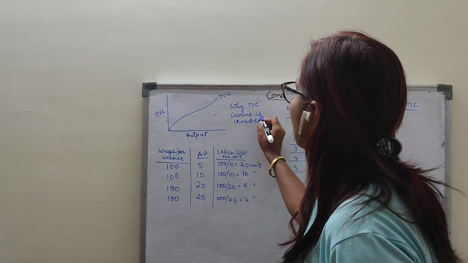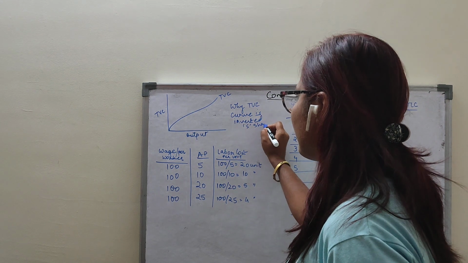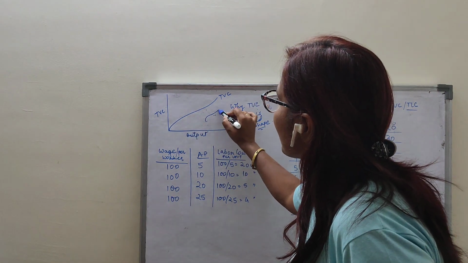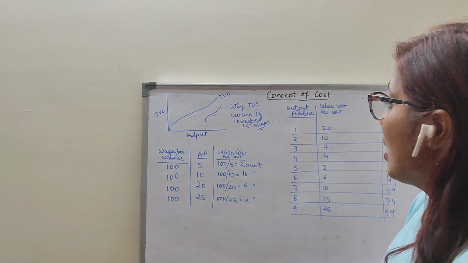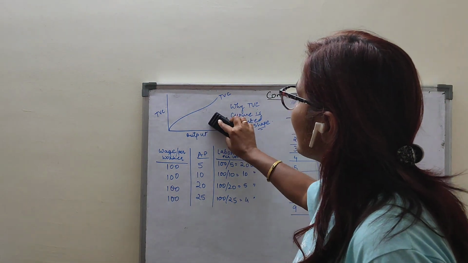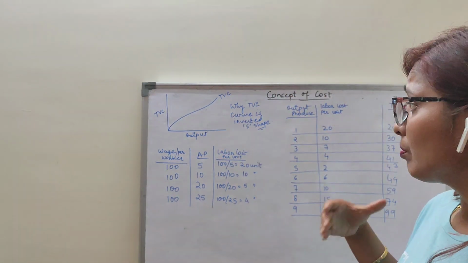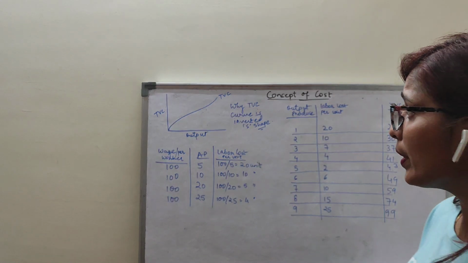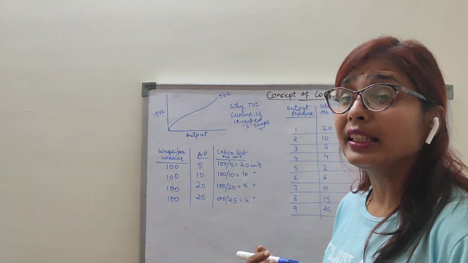That means why it is inverted S shape. The answer is, children, see, it is inverted S shape like this way. So the answer is that, children, TVC is inverted S shape because, why is it inverted S shape? You tell me. It is inverted S shape because with TVC curve, when you increase the output, TVC increases at a diminishing rate and then it increases at an increasing rate.